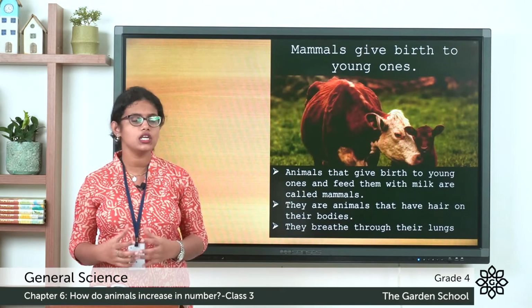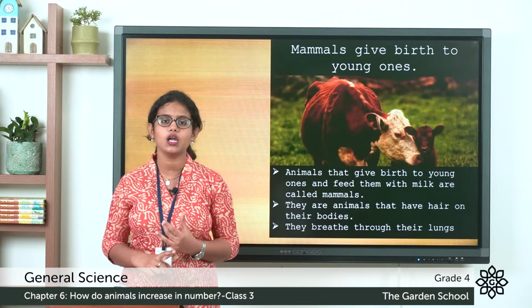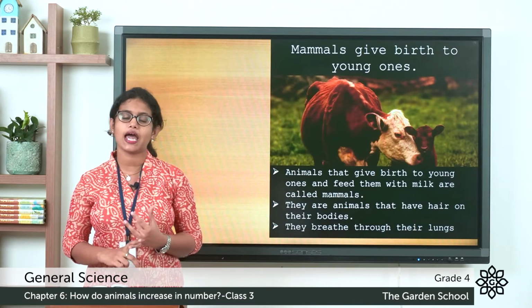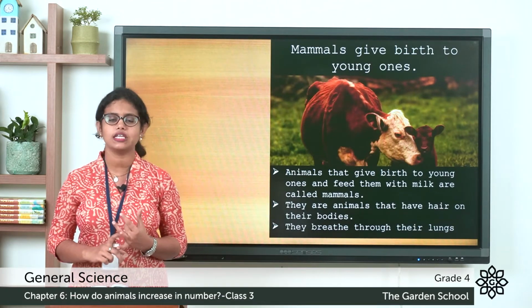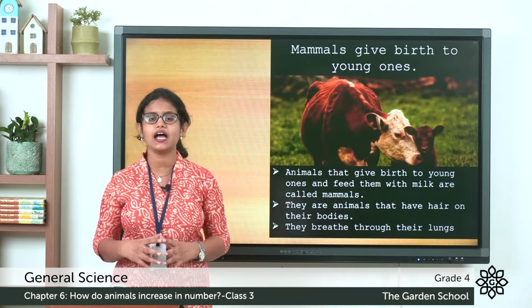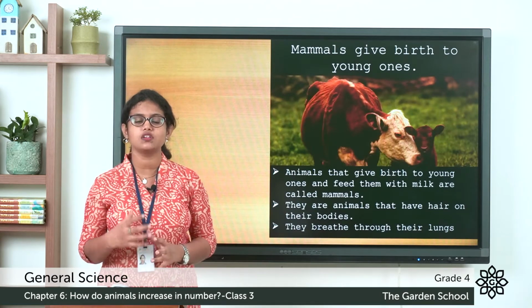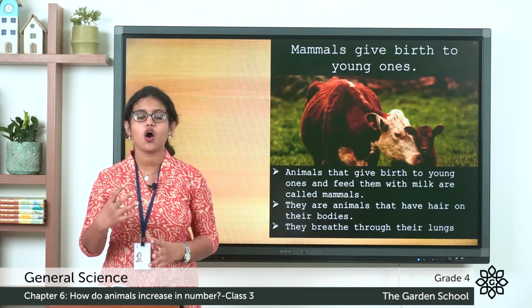Now let's see what the features of mammals are. First of all, they are animals that give birth to their young ones. The next one is that all these mammals have hair on their body. This is one of the special characteristics of a mammal.